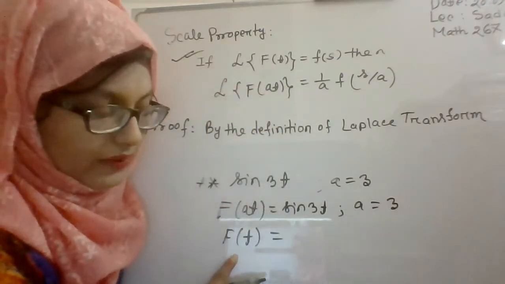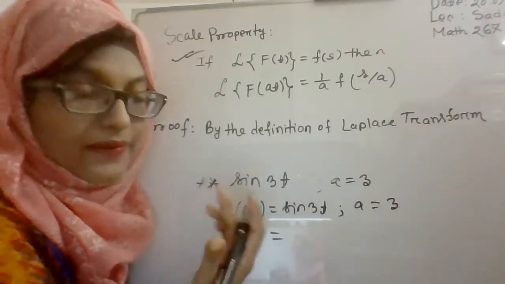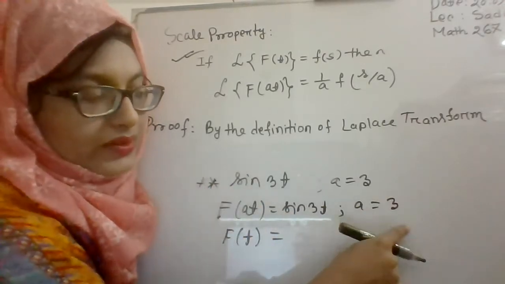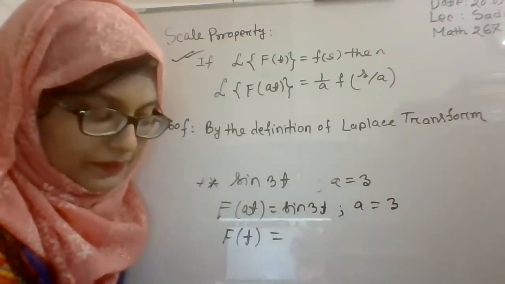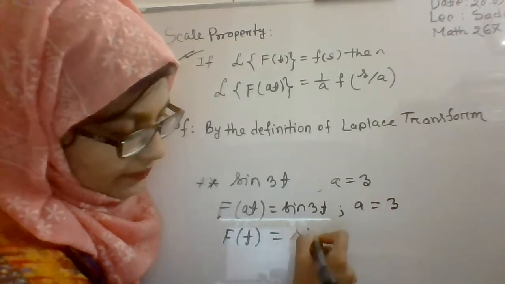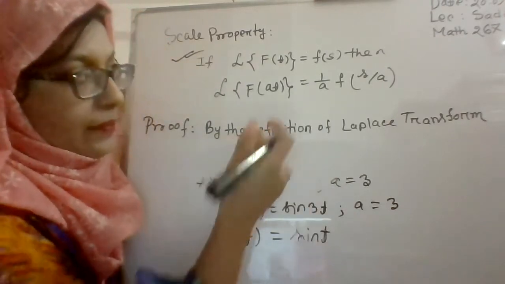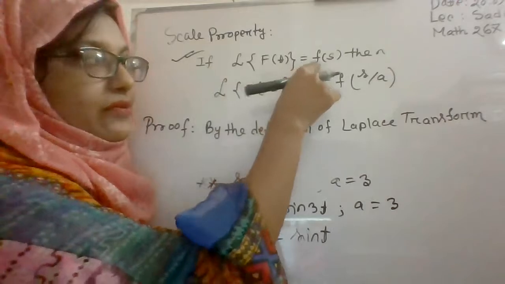So what will be the function for f(t)? If f(at) where a equals 3 is sin 3t, then f(t) will be sin t.